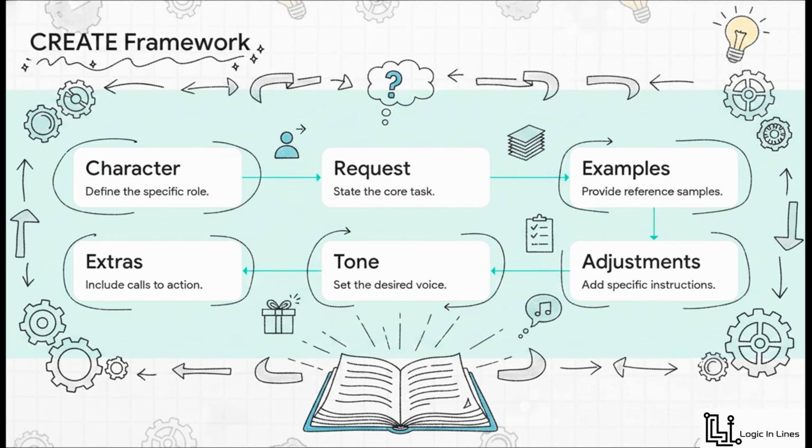You start with the character or role, then the core request. Then you apply what we learned earlier by providing examples, our one-shot or few-shot techniques. You add adjustments or rules. That's our instruction-based prompting. You define the tone, and finally, you throw in any extras, like a call to action. It literally is a comprehensive checklist for perfection.